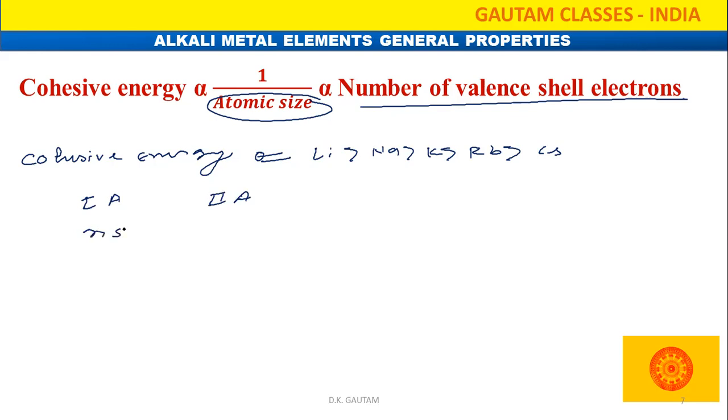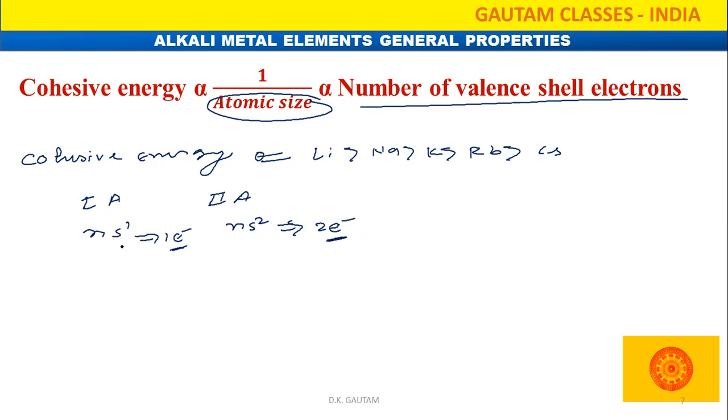The general electronic configuration of the first group is ns1, and for the second group it is ns2. So the second group has 2 valence electrons, while the first group has only 1. That means the cohesive energy for the second group is just double that of the first group, because 2 electrons are present in the valence shell, compared to only 1.